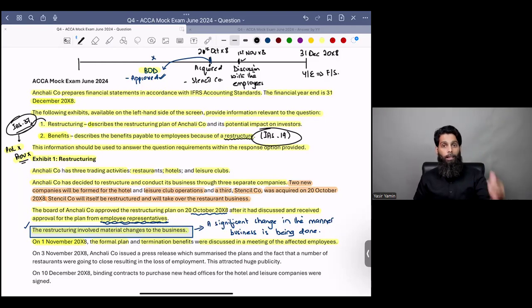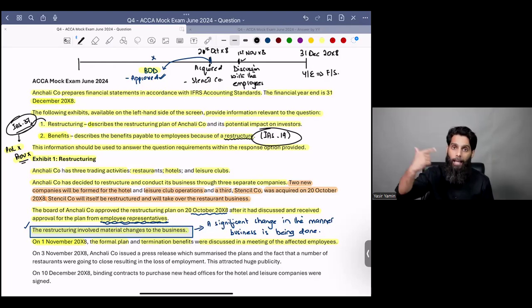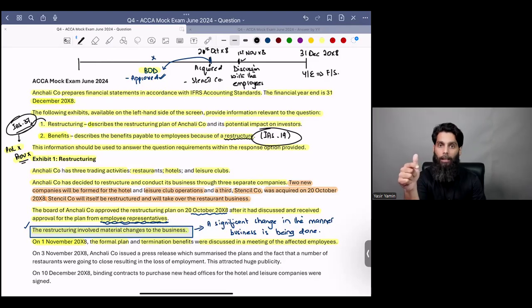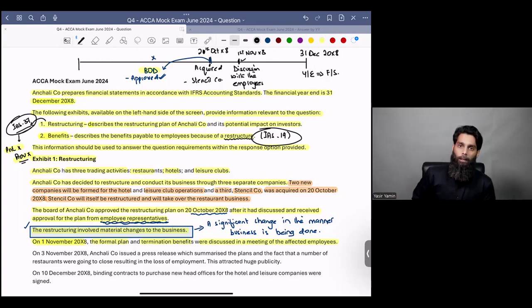And if the meeting was held including the termination benefits, then there is a valid expectation for stakeholders which had been created. And if a valid expectation for affected employees has been created, now the company has a constructive obligation upon itself to provide for those benefits whenever the restructuring actually happens. So a restructuring provision should be recognized.